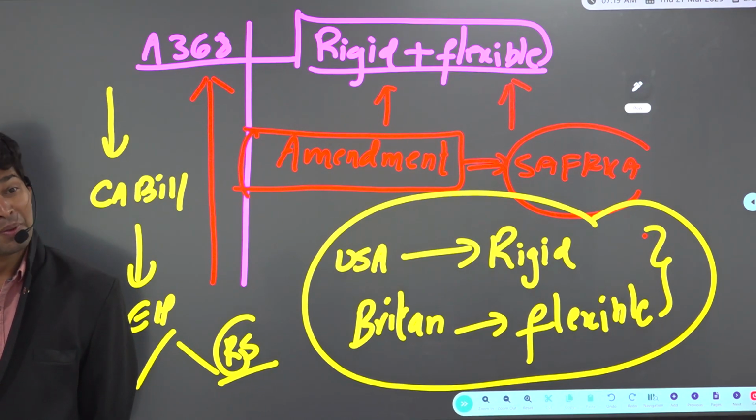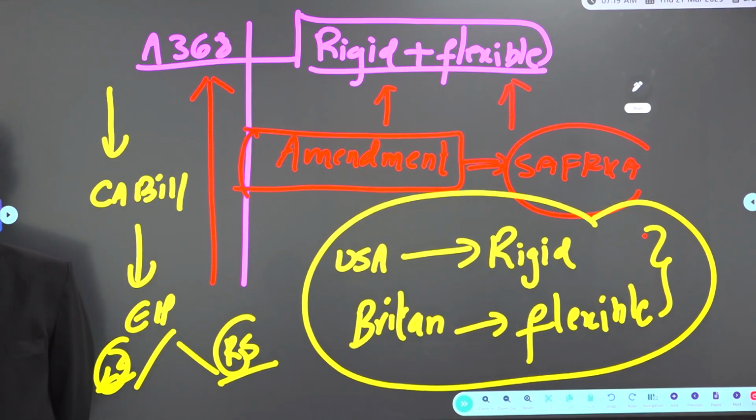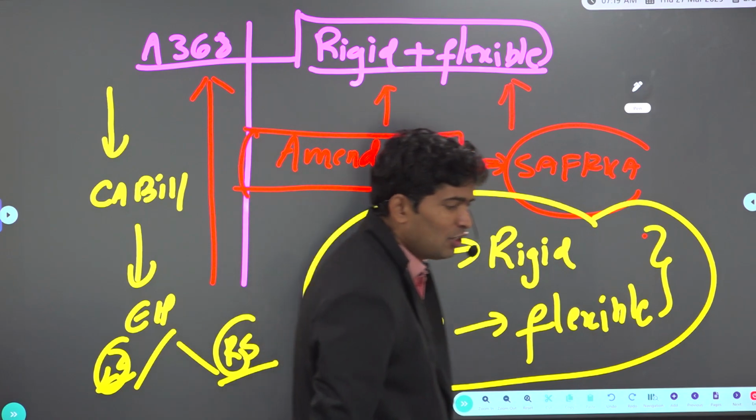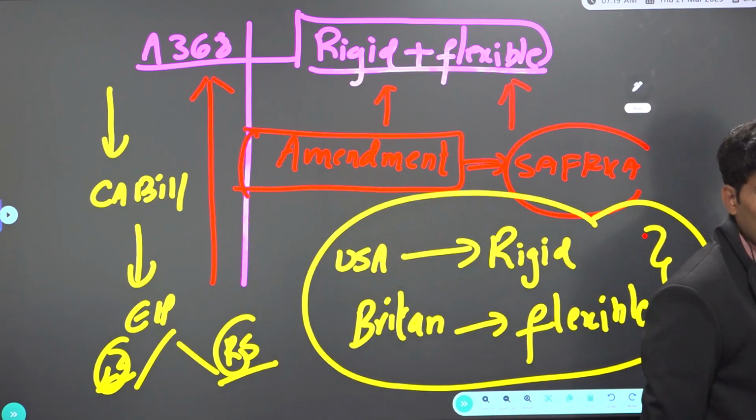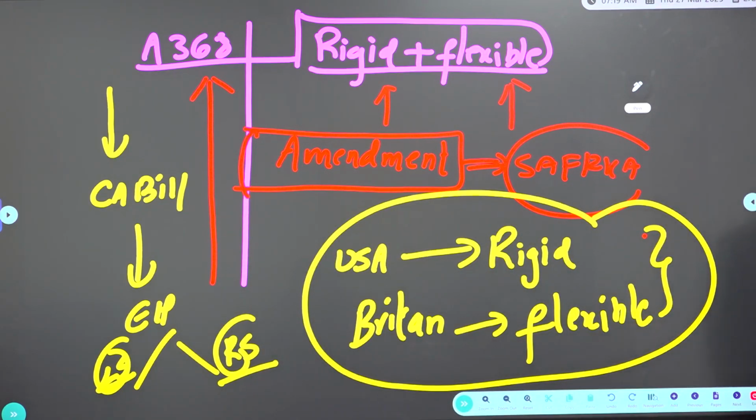It can be introduced by a private member also. Because look at the word, it is not a government bill we are talking about. We are talking about the Constitutional Amendment Bill. So first clarification: the Constitutional Amendment Bill can be introduced in either house, Lok Sabha or Rajya Sabha. Just now we said it can be introduced by a minister or a private member.